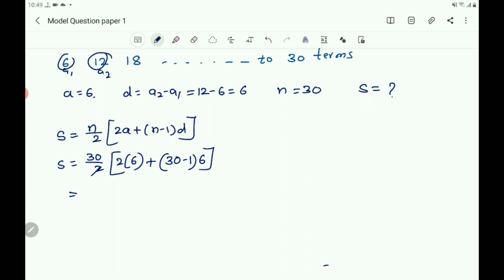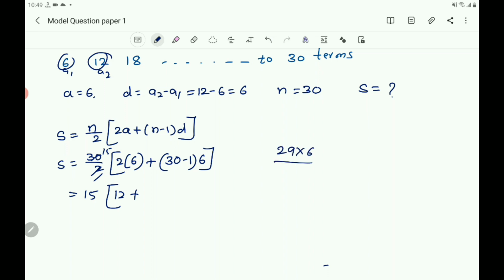you write 2 ones are 2, 2 15s are 15. Then the product of 2 and 6, 2 sixes are 12, plus 30 minus 1 is 29. That is 29 into 6.